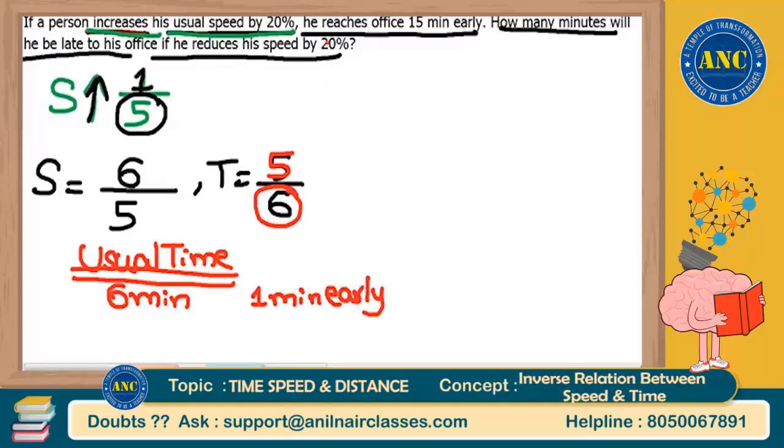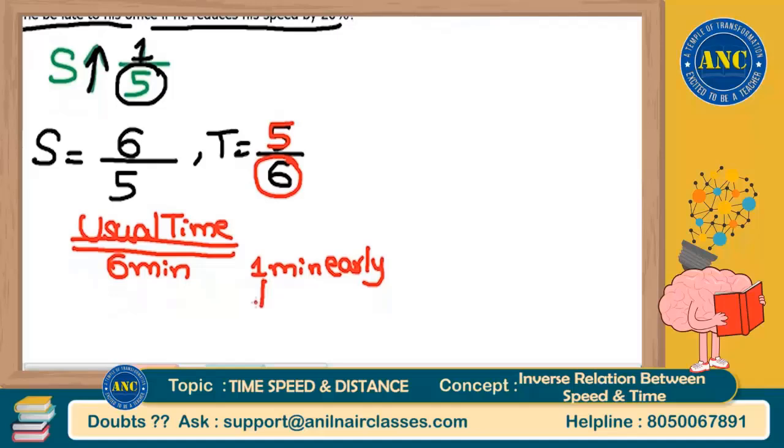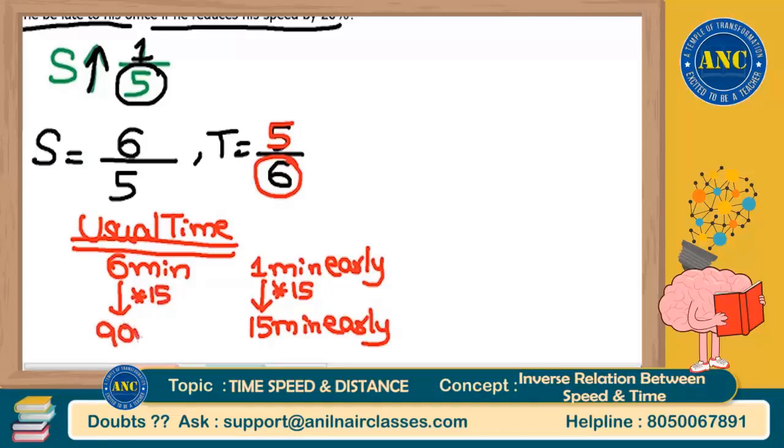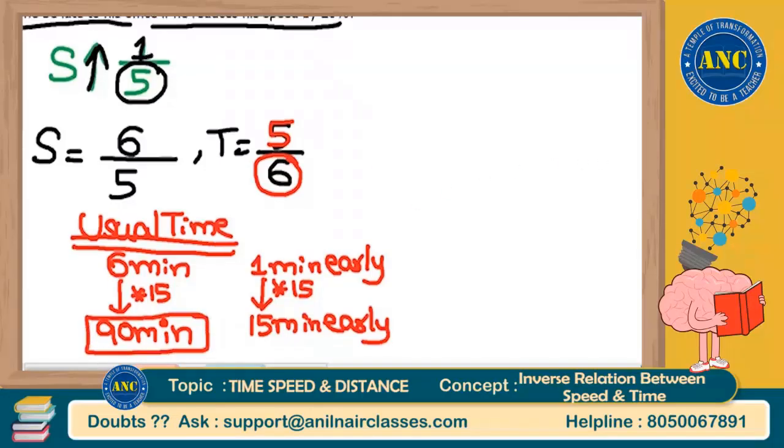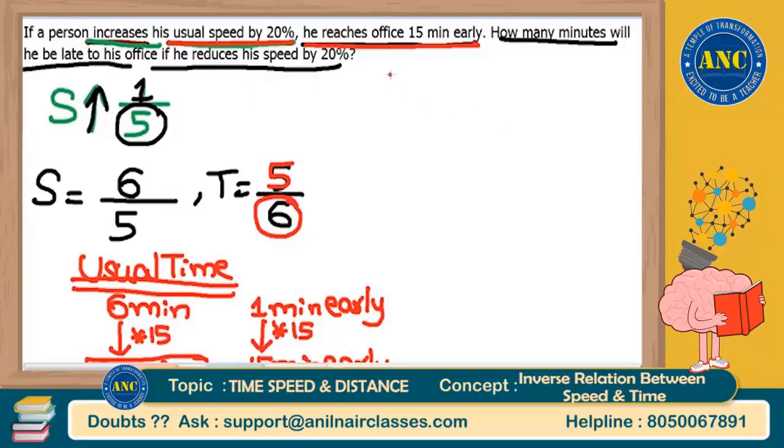But the question says that he reaches office 15 minutes early, not 1 minute early. 1 is becoming 15, so multiply by 15. 6 also multiply by 15. Every day the usual time taken by him is 6 into 15, which is 90 minutes.